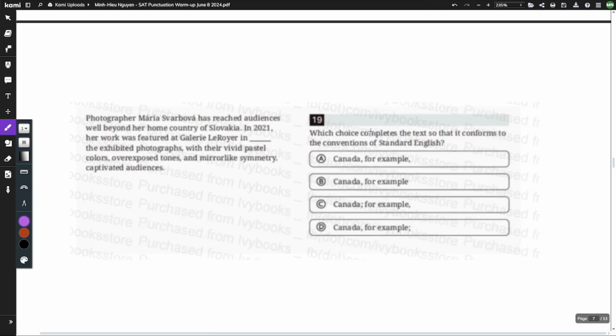Question number 7, let's look at our answer choices, and if you notice, this time it's going to be one of those questions with your transitions. So if you remember the rule, your semicolon is always going to come before the transition. So going through this, you have a comma here, so that's not it. You have nothing here, so that's not it. You have a comma here, so that's not it. And here you have your semicolon, so D is your answer.